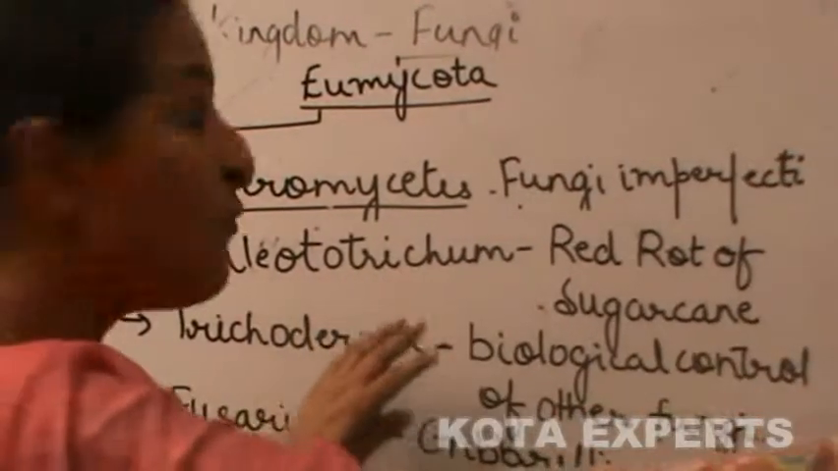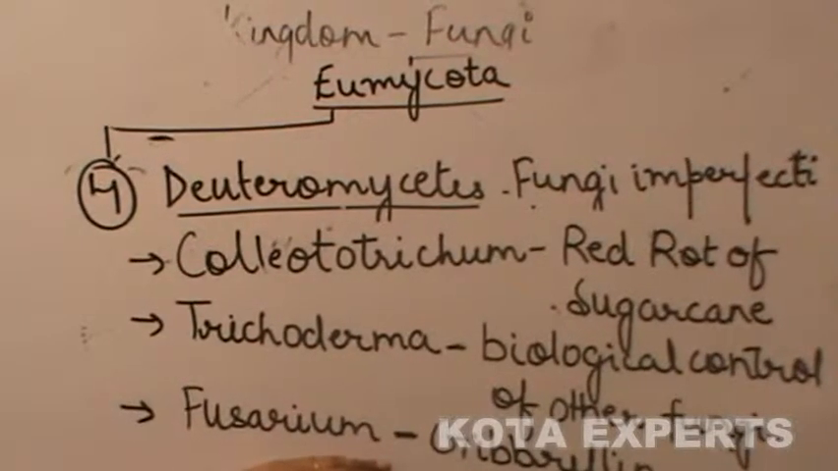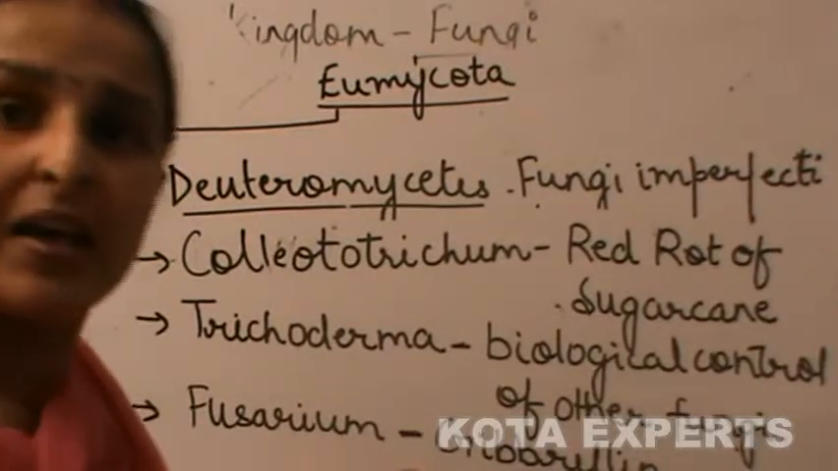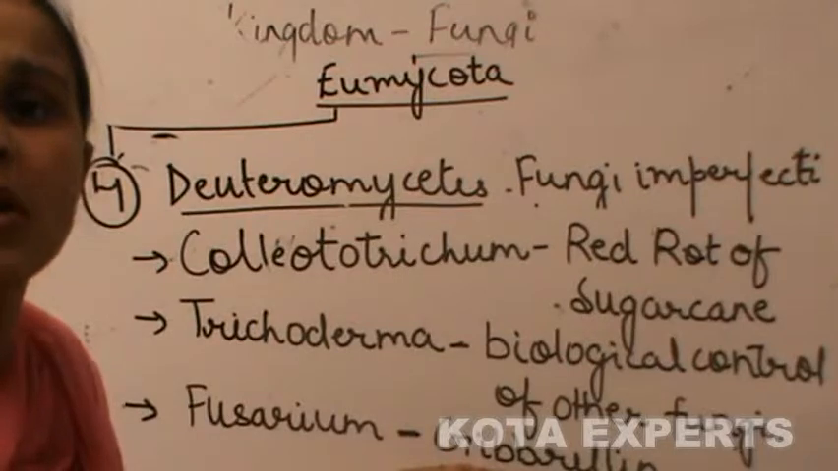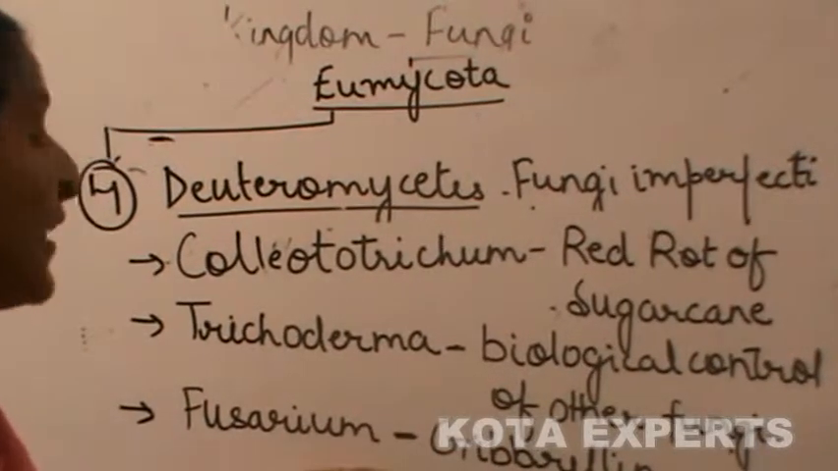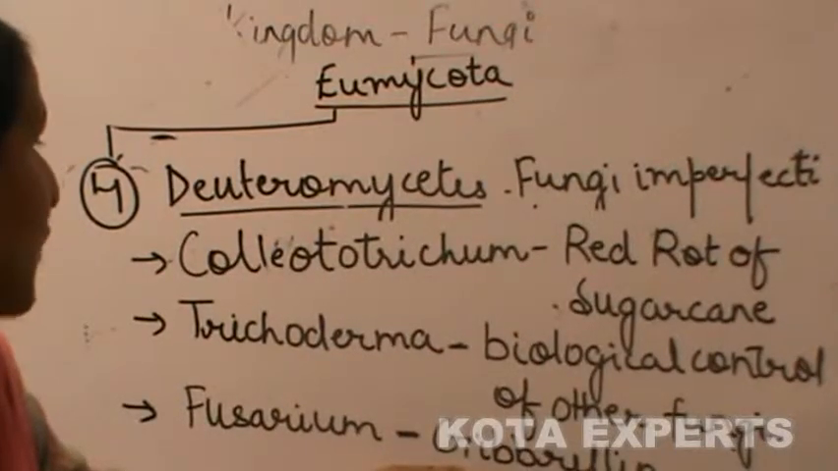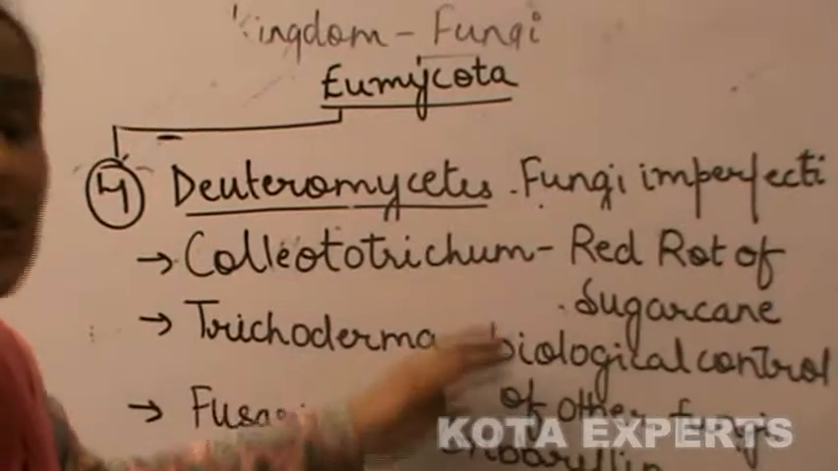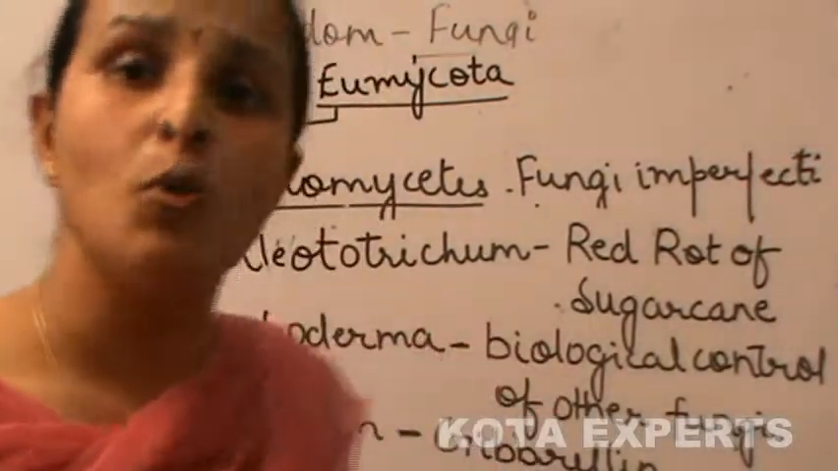It is an artificial group. Deuteromycetes is an artificial group which includes those fungi which reproduce asexually. That is, those from which sexual reproduction has not been discovered. Once sexual reproduction is discovered, they are placed in those classes, that is Ascomycetes and Basidiomycetes.